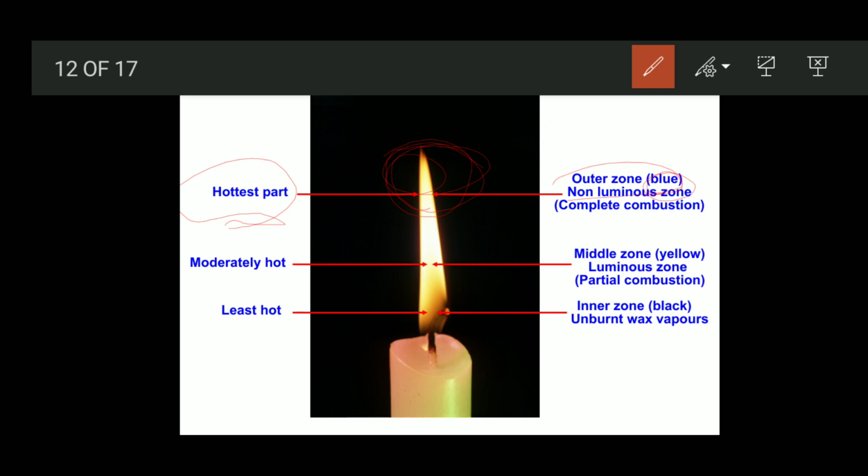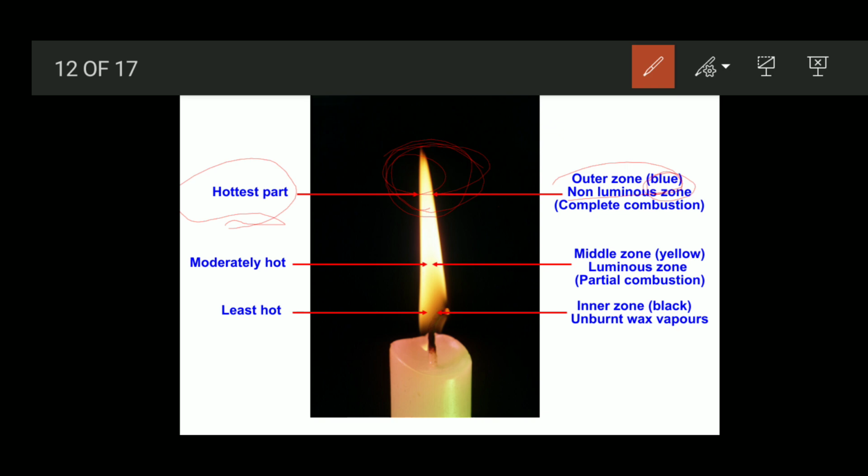You might have seen at your home that the flame of the stove should always be blue. Why? Because in that condition only we can heat other things.